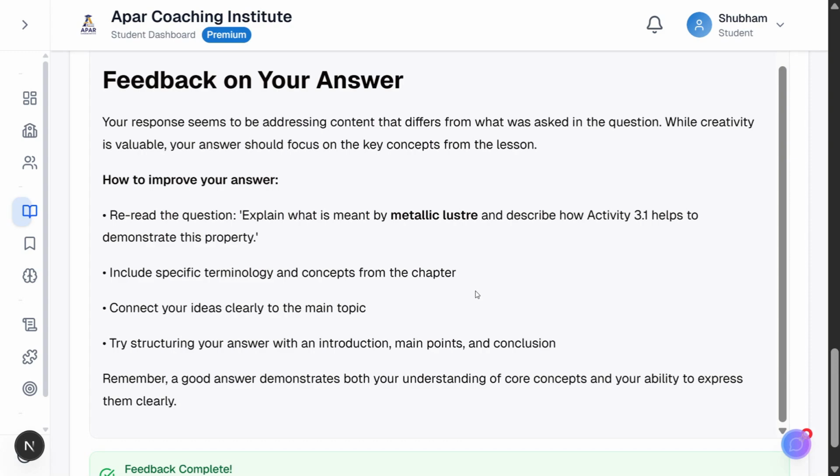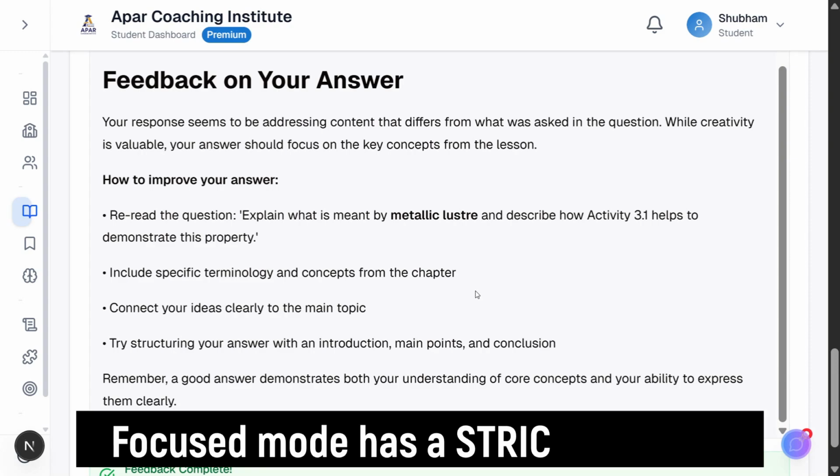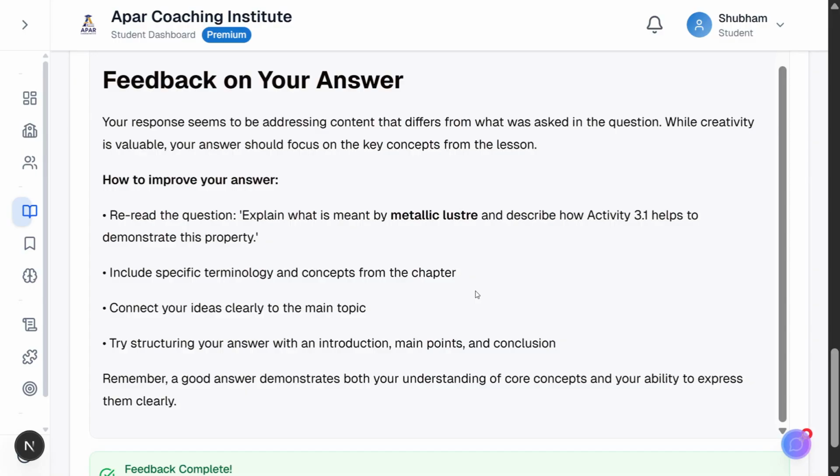Here's where it gets interesting. Focused mode has a strict standard. The student's answer only partially addresses the question, so it doesn't meet this standard. The system makes a decision: provide helpful guidance without using the AI. This saves time and gives immediate constructive feedback.